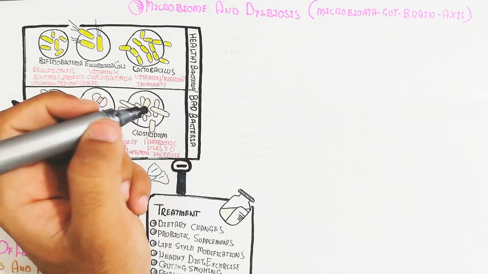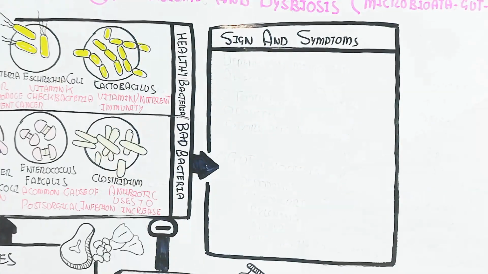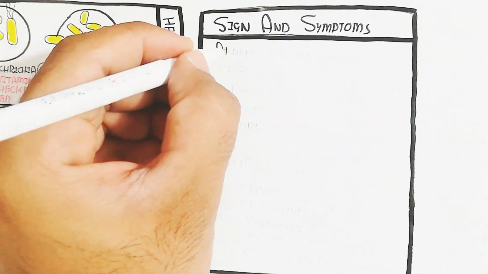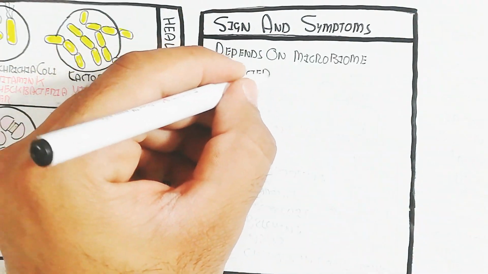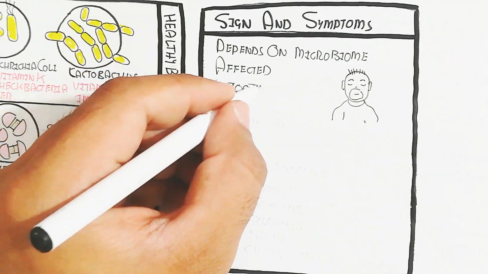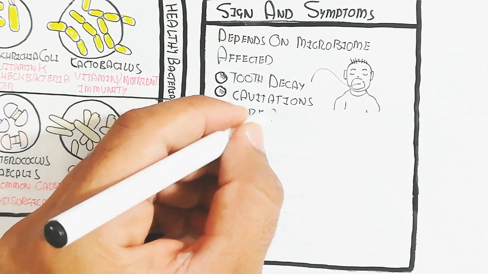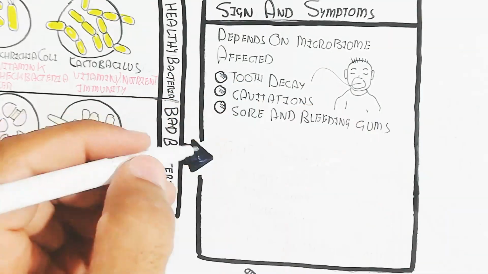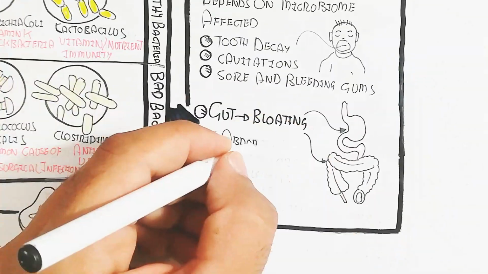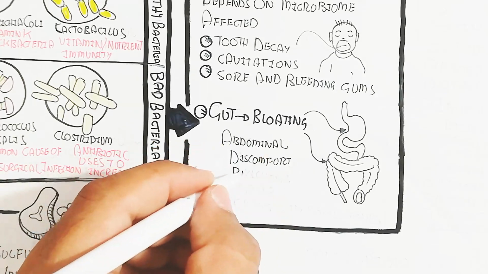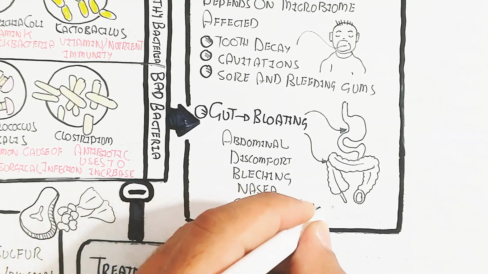Let's understand about the signs and symptoms of bad bacteria growth. Depending on the microbiome affected, there can be tooth decay, cavitation in the teeth, and sore and bleeding gums due to vitamin K deficiency. Gut bloating can occur. The gut bloating is due to gas production from the increase in methanogens. Abdominal discomfort and bulging, nausea, and changes in bowel movements.